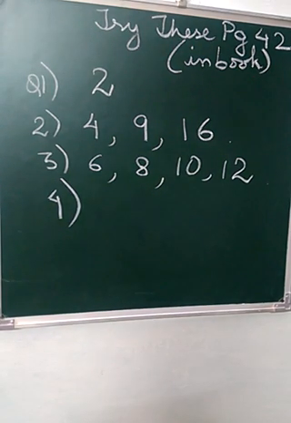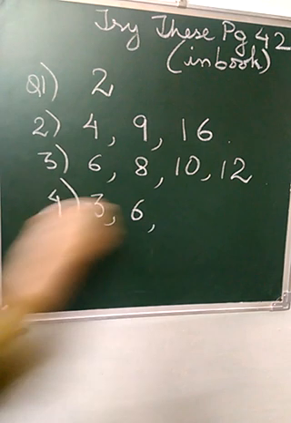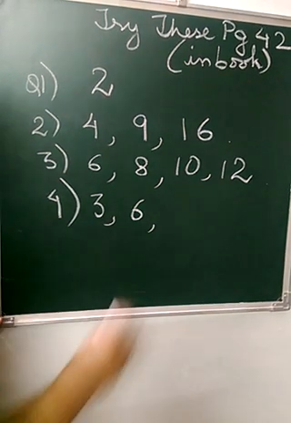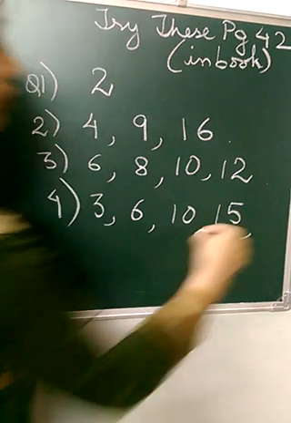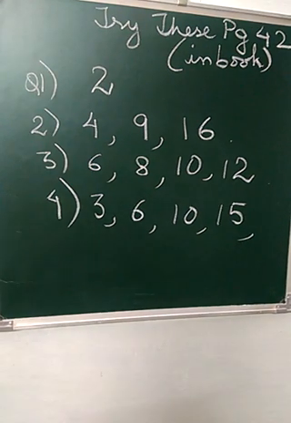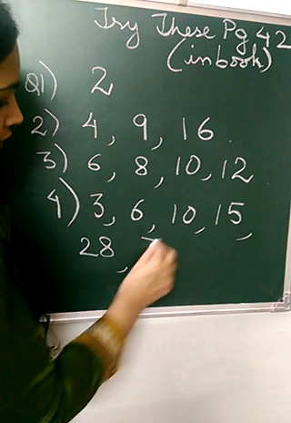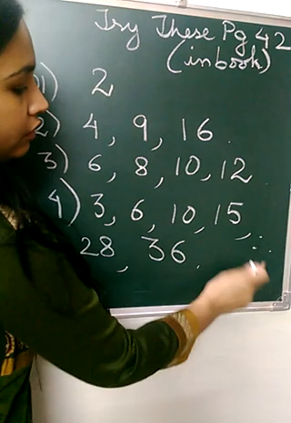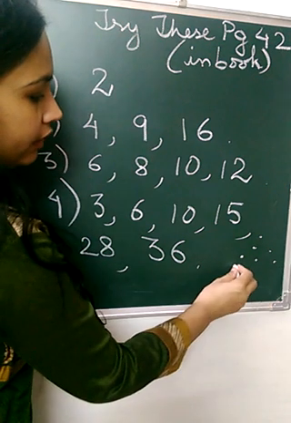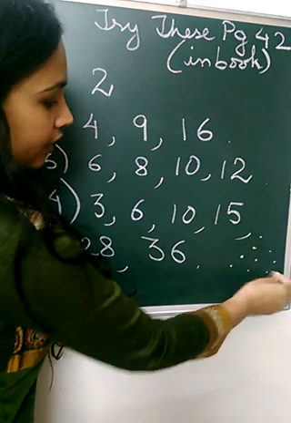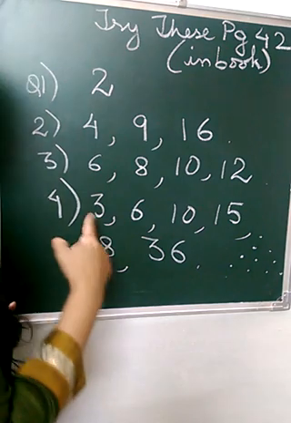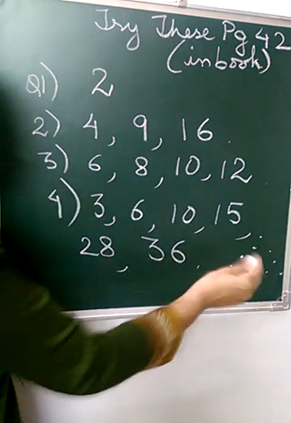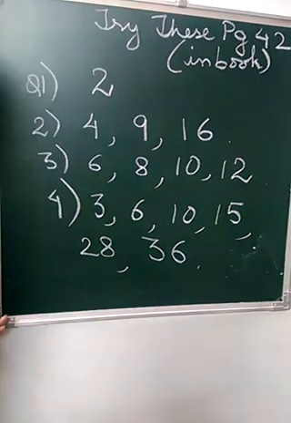Then the fourth one, write down the first 7 numbers that can be arranged as triangles. So it was 3, 6, 10, 15, 28 and 36. You can make the dots like this. 1, this is 3, then 4, 5, 6, then 7, 8, 9, 10. Like this you will come to know. So how many you have to write? First 1, 2, 3, 4, 5, first 6. Okay. So this completes question number 1, 2, 3, 4.